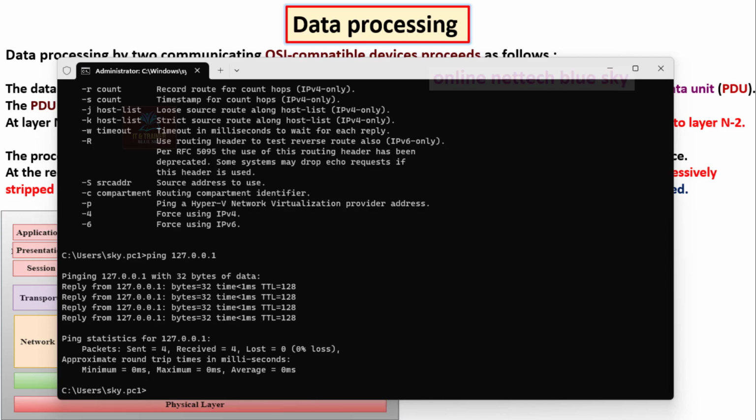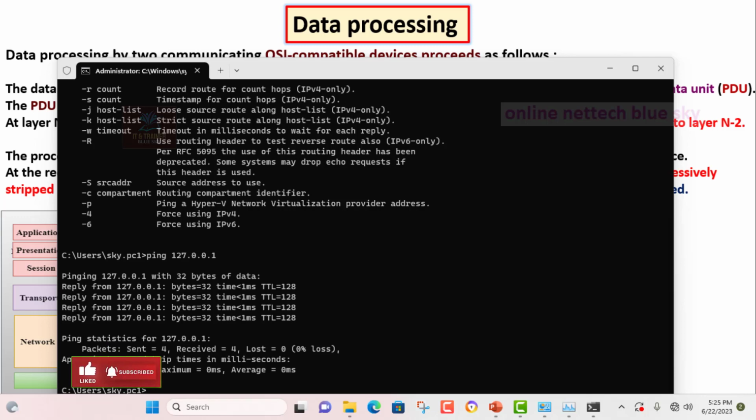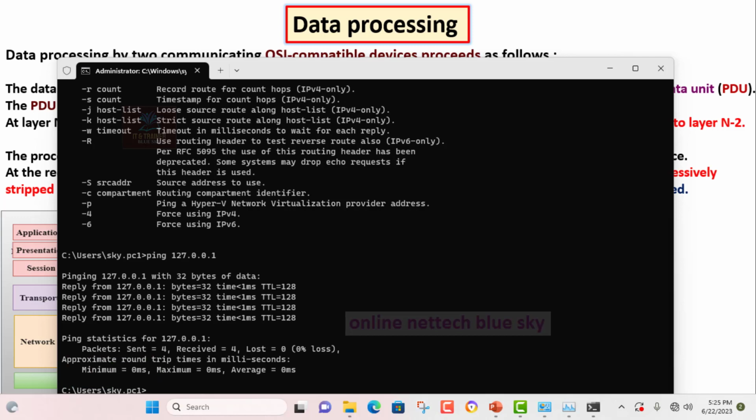The internet gives me a reply from my own computer, my system. This is a loopback address. I will show you what an IP address is, how many types of IP address there are, and what a loopback address is. The loopback address checks my computer's network port and network driver. The complete reply shows me 32 bytes, time and TTL. That is one type of communication in my computer by this packet.